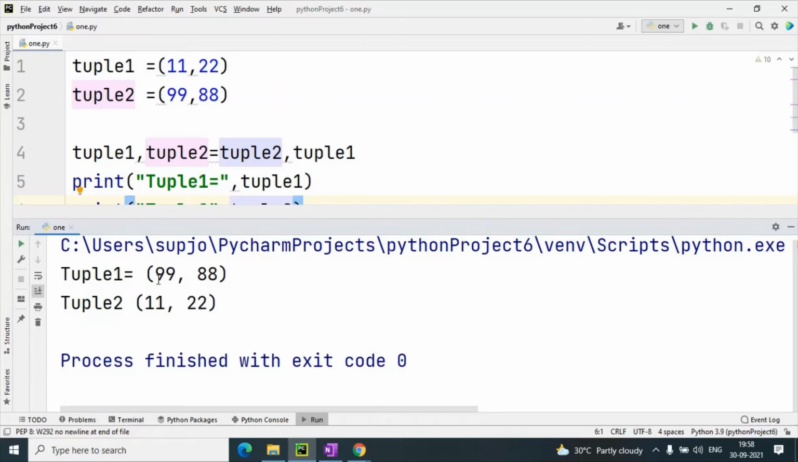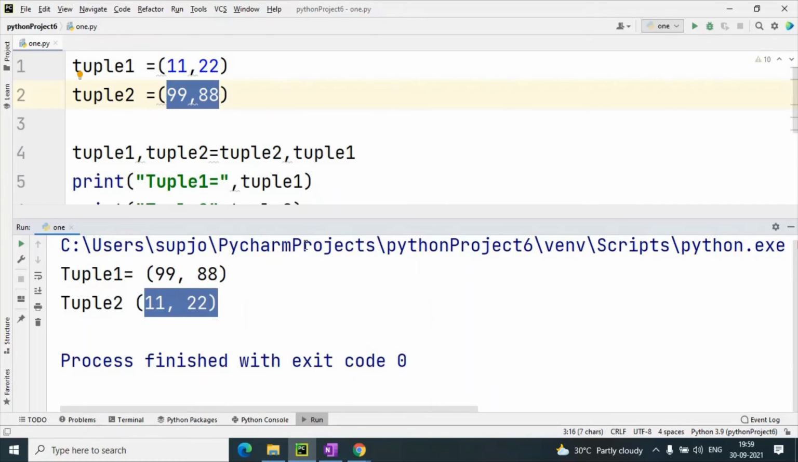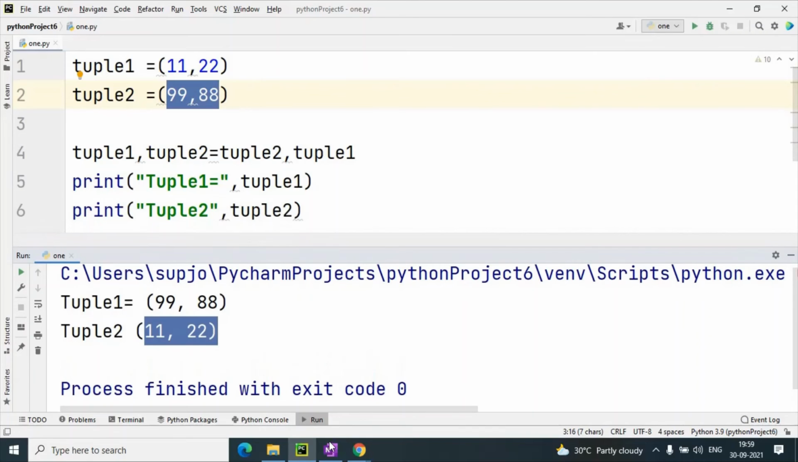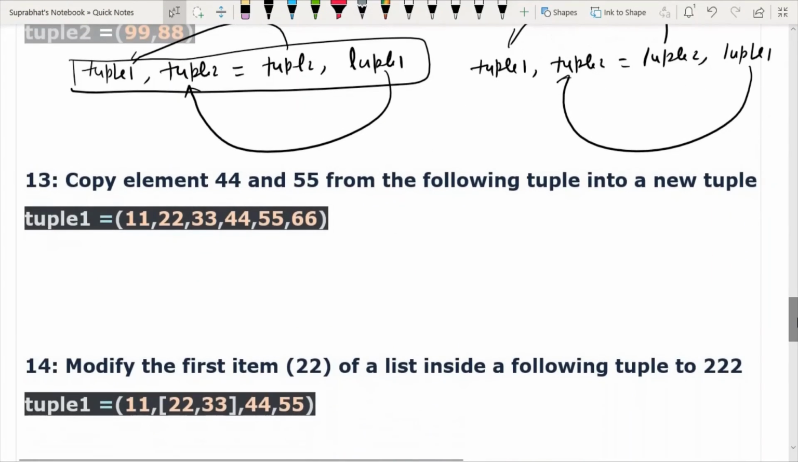Now tuple 1 contains 99, 88. Before it contained 11, 22. Now it contains 99, 88. And before, tuple 2 contained 99, 88. Now it contains 11, 22. Understand this code? So by this we can do swapping. Yes, sir. The next question is: copy elements 44 and 55 from the following tuple into a new tuple.